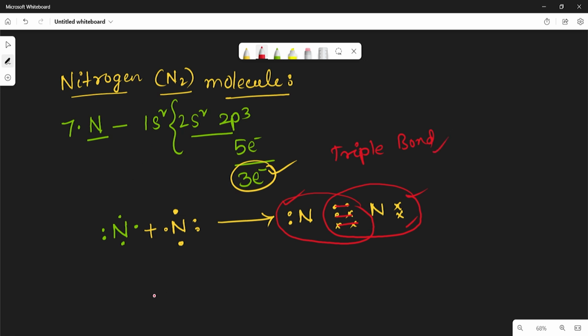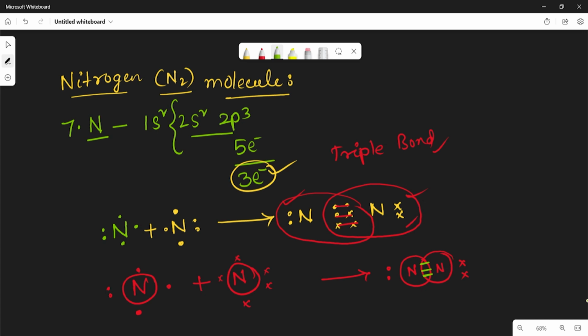So once again I will draw the Lewis dot structure for nitrogen atom. First nitrogen atom, total number of 5, and second nitrogen atom. Finally when the 2 combine, in between the two nitrogen atoms there exists a triple bond, like this. So this is the nitrogen molecule.